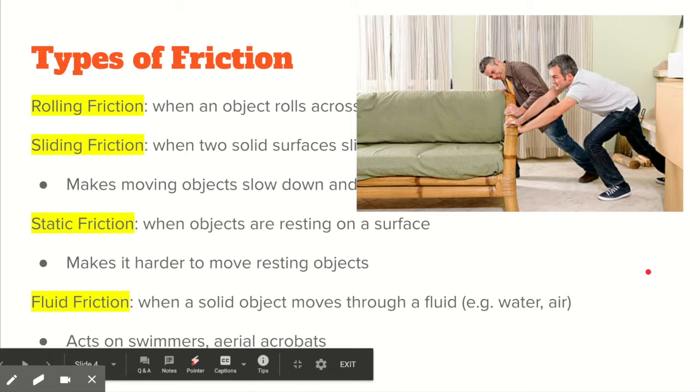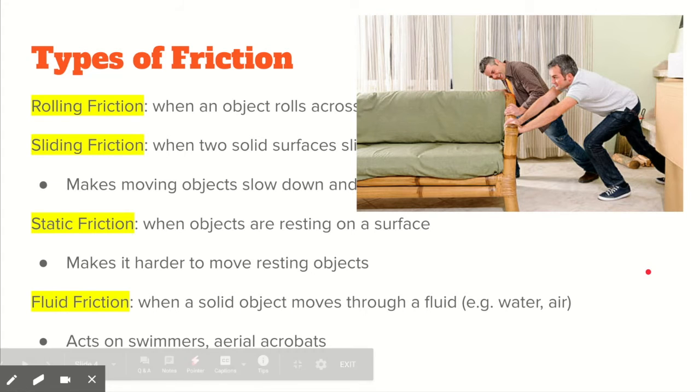Now, static friction is when objects are resting on a surface. So right now you're experiencing static friction if you're sitting or standing somewhere. And static friction also makes it harder to move resting objects. If you don't push hard, so in this picture, there is static friction on the couch right now. If you don't push the couch hard enough, then the couch won't move.